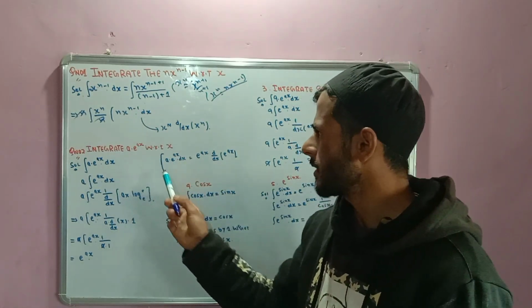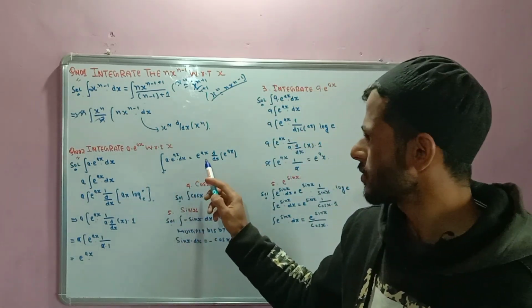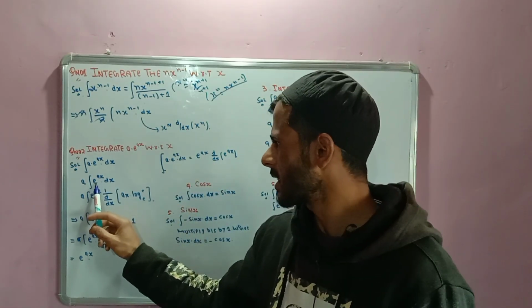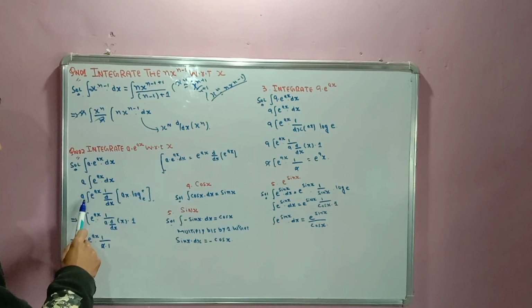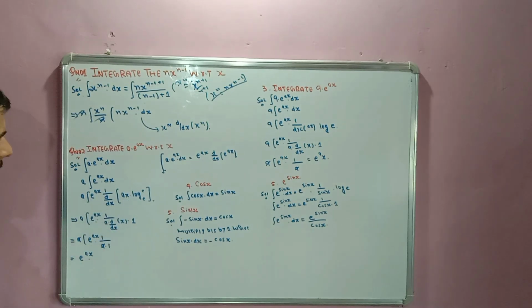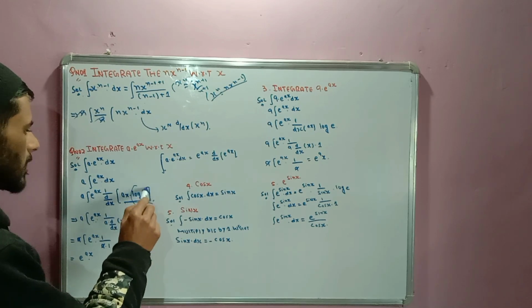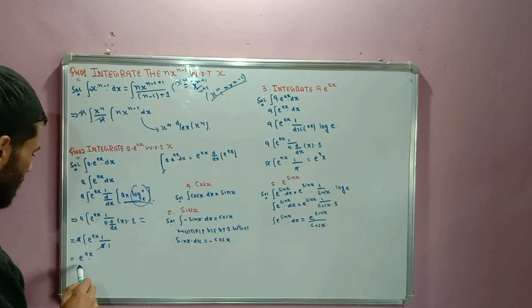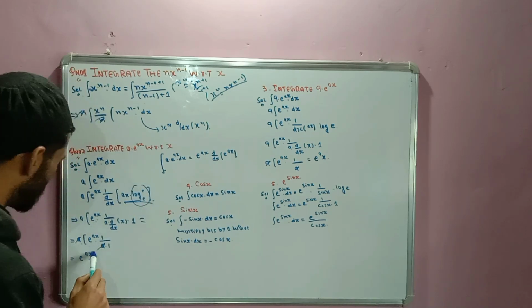Integrate a into e power ax with respect to x. a into e power ax dx is equal to e power ax d by dx of the ax. यहाँ से a को बाहर निकालते हैं, closed integral of e power ax into dx, that is a e power ax into 1 by d by dx of ax into log of e. log of e किसके बराबर होता है? That is 1. So a into e power ax into 1 by a into d by dx of x into 1, because log e is equal to 1. That is a e power ax into 1 by a into 1. a cancel हो जाएगा, that is e power ax. So जो इंटीग्रेशन जो होती है a into e power ax की, that is e power ax.